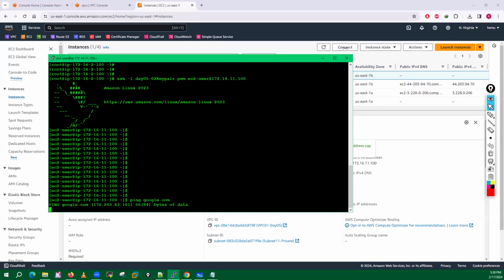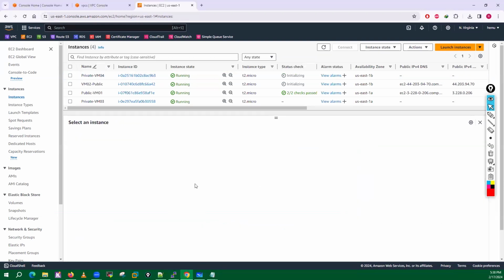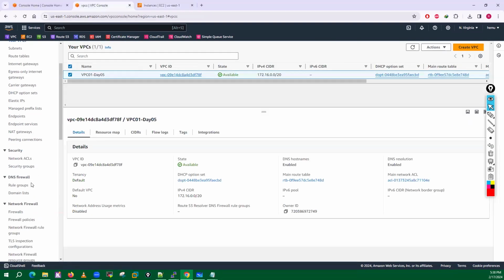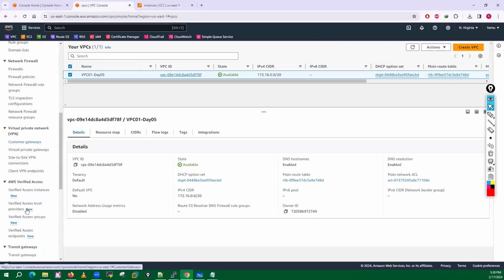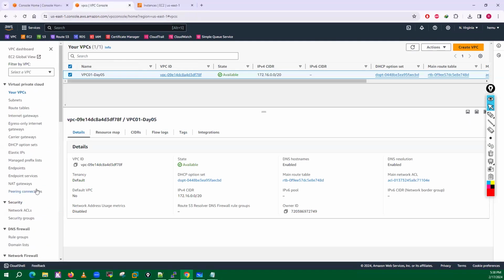Now guys, if you want to allow the ping to these machines, what do we have to do? We have to go with the NAT gateway concept. We have to go into your VPC. Where is this NAT gateway?